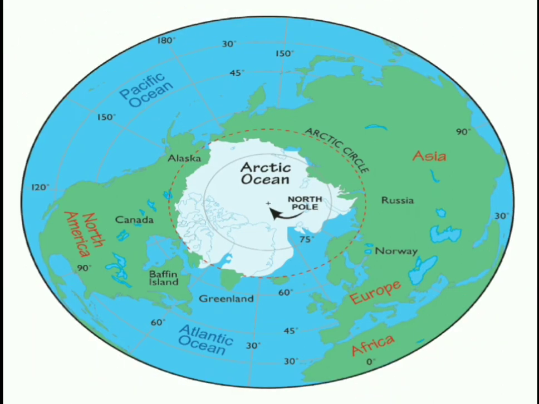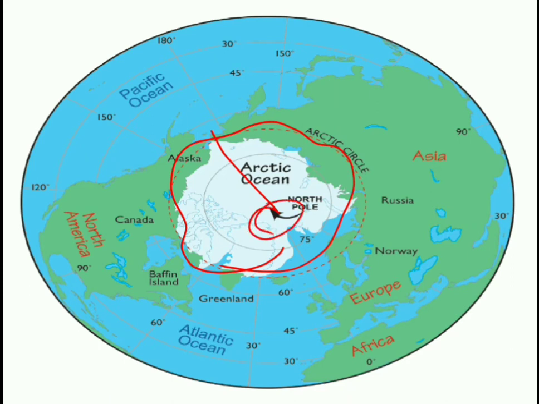The Arctic Ocean is located in the Arctic Circle. The Arctic Circle is located at 66.5 degrees in the northern hemisphere. From this location towards the North Pole, the Arctic Ocean circulates. The Arctic Ocean has two basins: one is the Eurasian basin, another one is the North American basin.